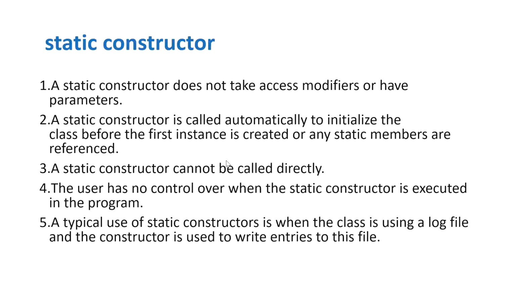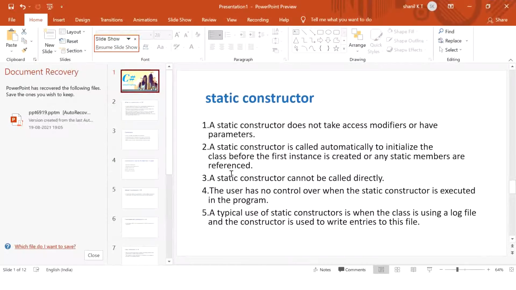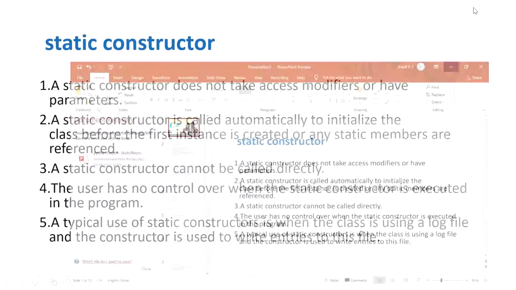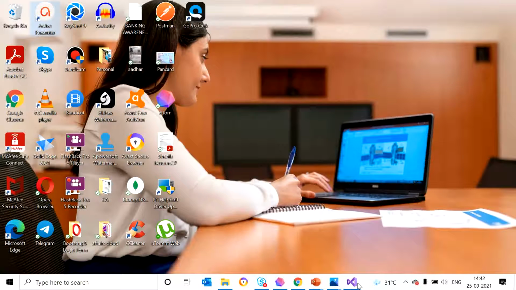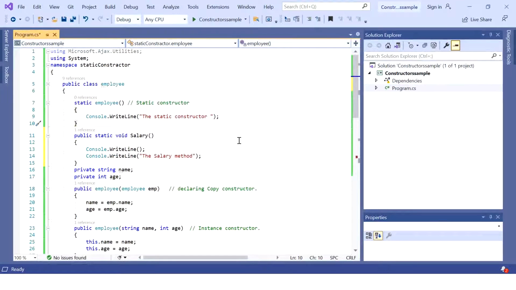If we want to know constructors perfectly, we need to move to a program. So I want to explain constructors by using a sample program. I will show the program now. I have already written the code. Here you can see an Employee class.